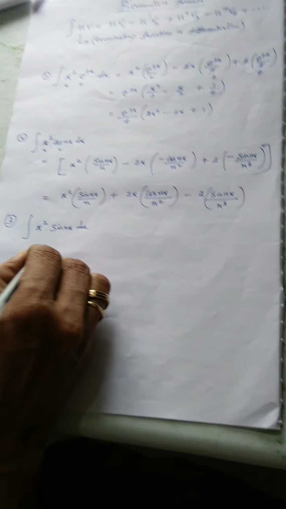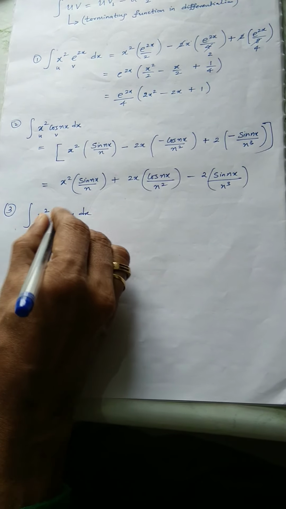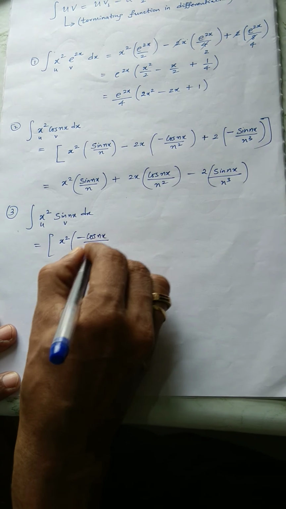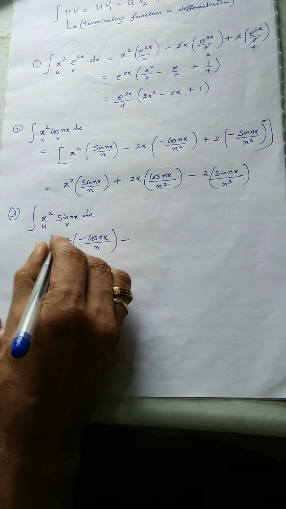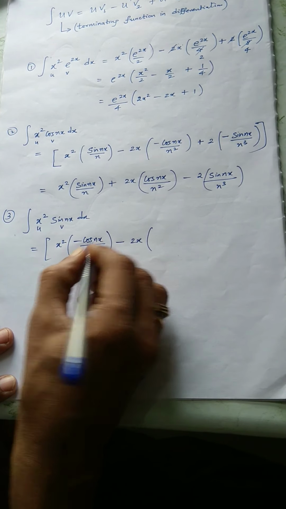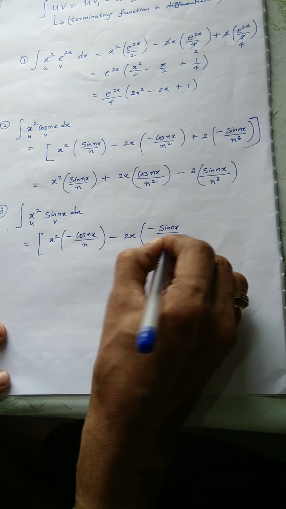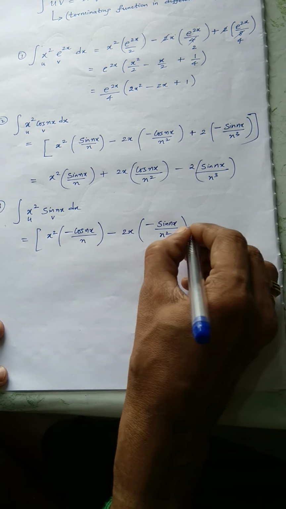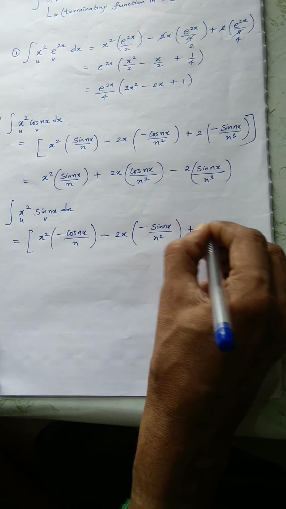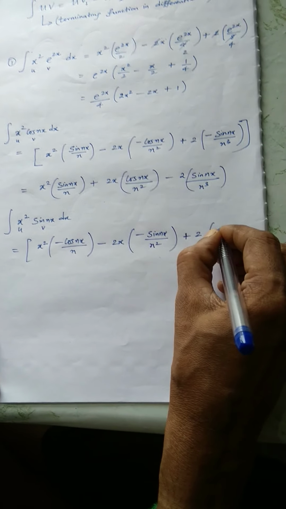This is equivalent to, this is u and this is v. x square, integral of sine, now see, minus cos nx by n, minus derivative of x square 2x, integral of cos, minus sin nx by n square, plus derivative of 2x which is 2, integral of sine, minus cos.